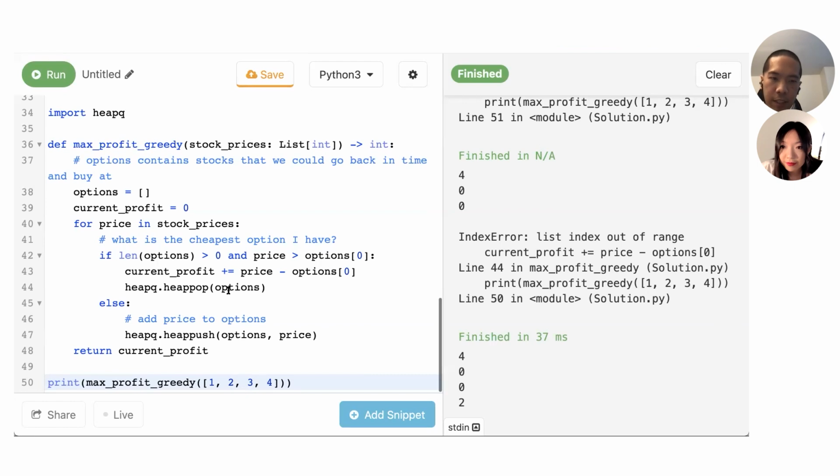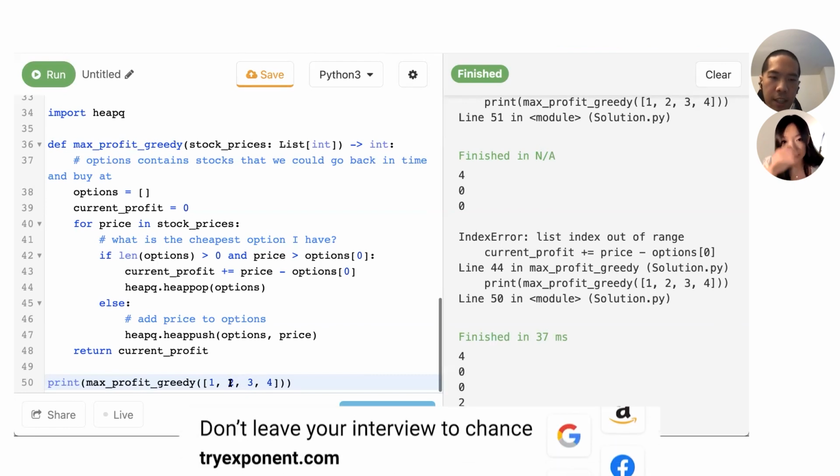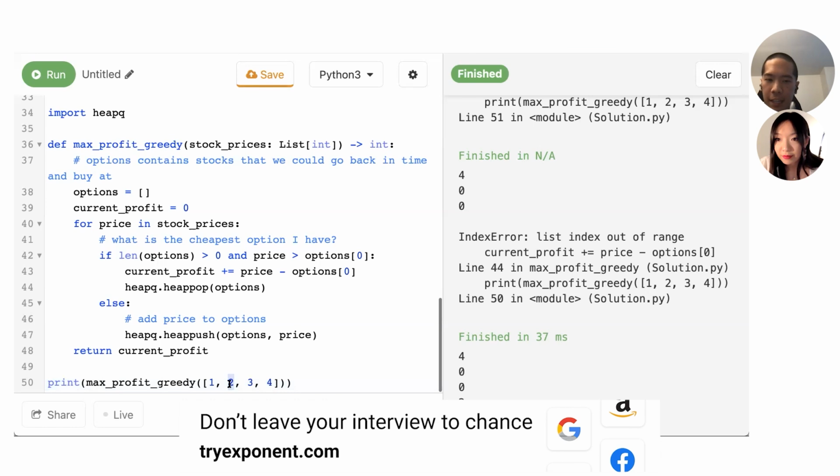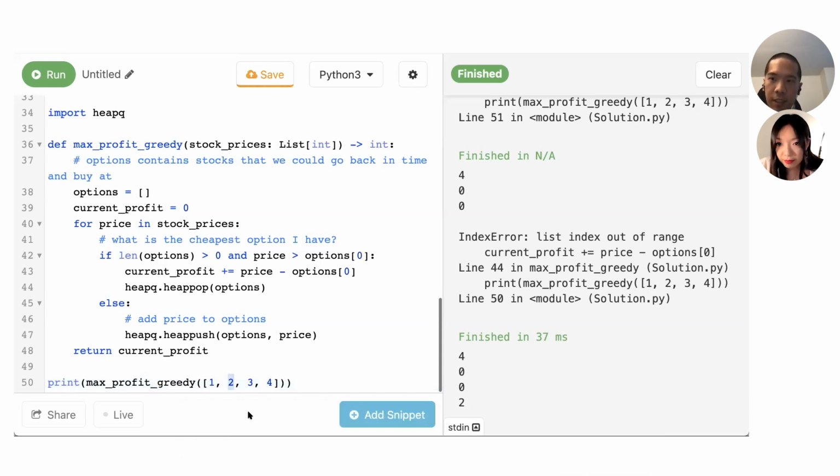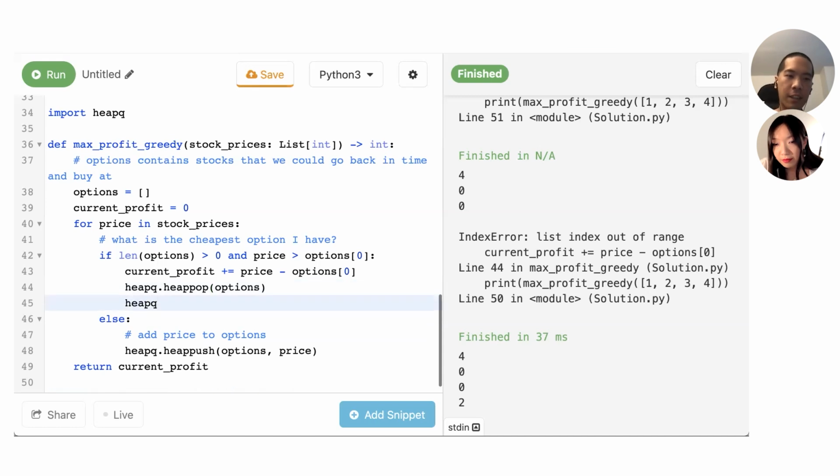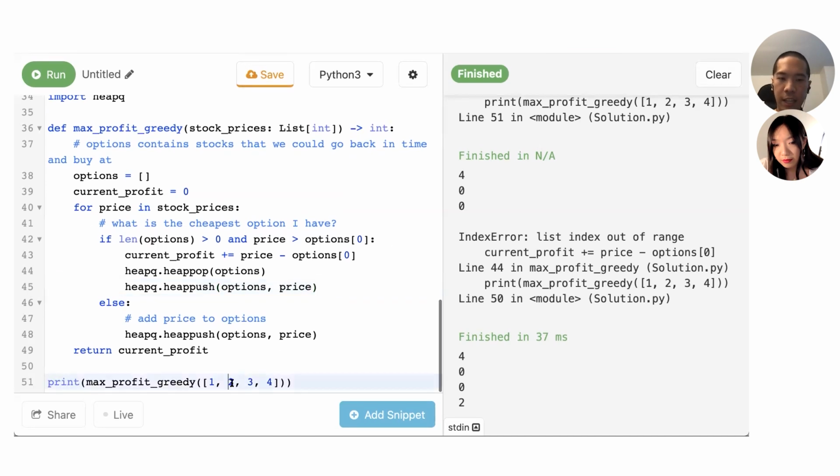the way we can fix this is I still want to remember that if I bought at 1 and sold at 2, maybe I actually want to sell the 2 at a later point. So I think if I just add the current price, that should help fix it.